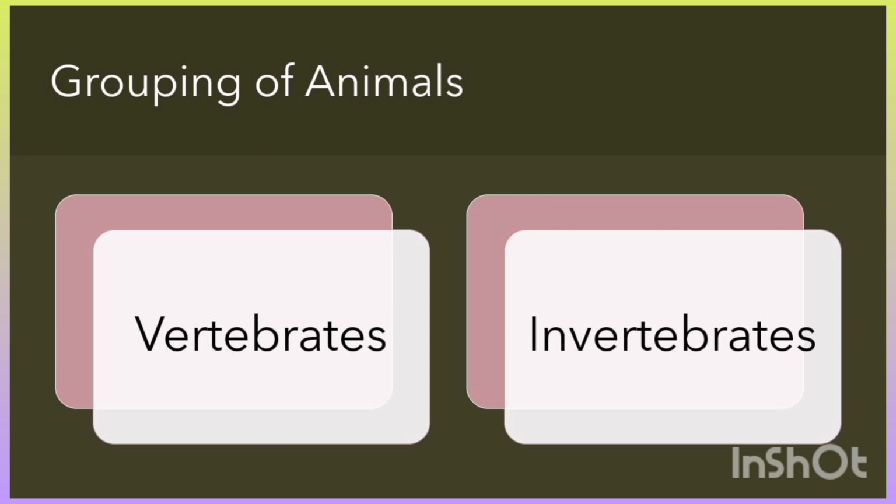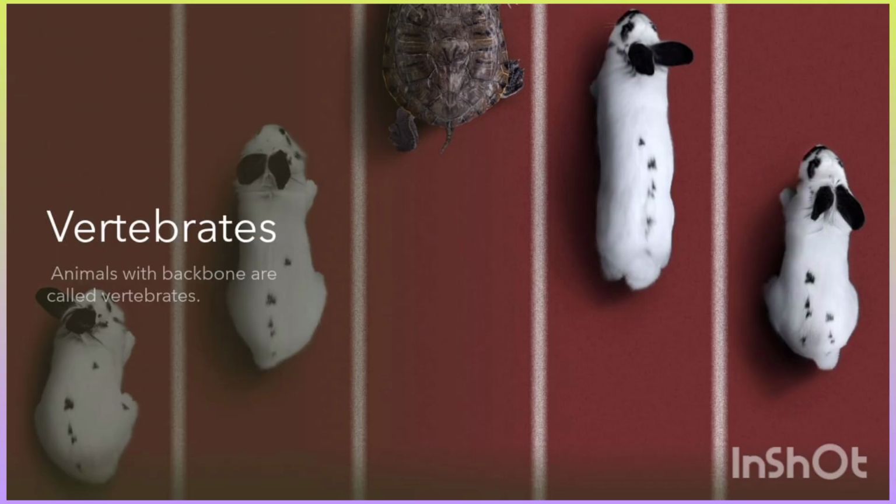Majorly, scientists divided the animals into two groups, vertebrates and invertebrates. And you know very well about the terms vertebrate and invertebrate. Do let me know if you have any difficulty regarding these concepts. So, I will separately explain vertebrates and invertebrates in some more detail, inshallah. This grouping is based on the presence of the backbone. Either the backbone is present or not present.